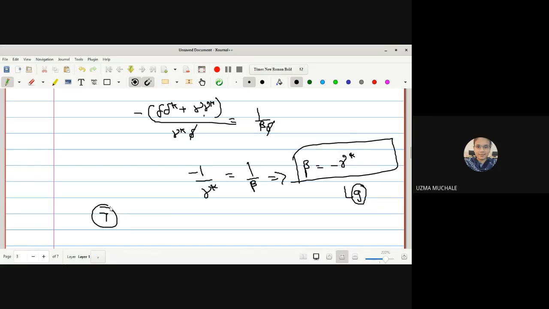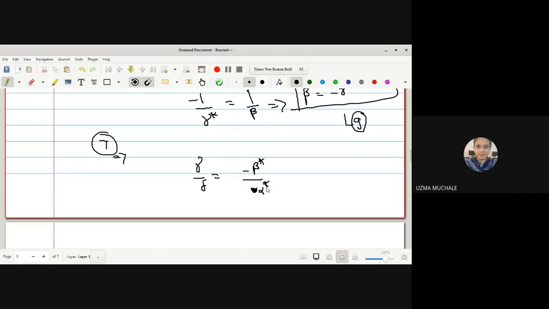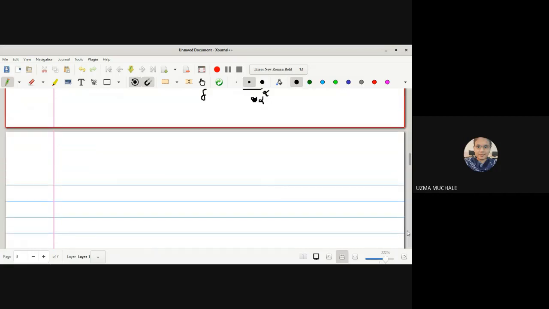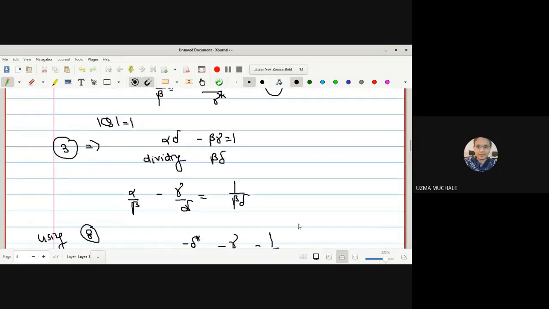Again, solving equation 4 for equation 7, we get gamma upon delta is equal to beta star upon alpha star with the negative sign. I'm going to name this as another equation.